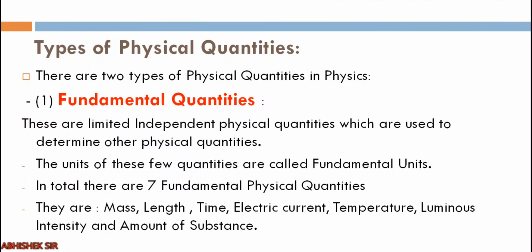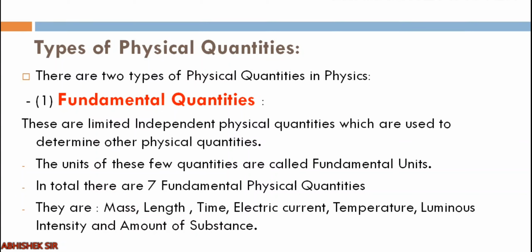Now, there are two types of physical quantities in physics. One is fundamental, the other is derived. So we'll start with fundamental. There are limited independent physical quantities which are used to determine other physical quantities. That is why we say they are independent, right? They are very limited, they are very few. So they are the most basic things upon which we derive other physical quantities. That is why they are known as fundamental, right? And the units of these fundamental quantities will be fundamental units.